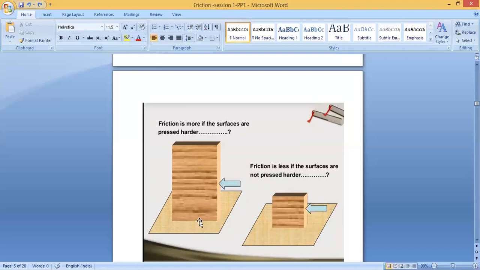It presses very hard with the surface of the floor. Here also it's pressing, but compared to this one, it is a little less. So that is the reason when you push this it will not move because of more friction. When you push this, it may move a little because friction is a little less. Clear? So friction is more if the surfaces are pressed harder. Friction is less if the surfaces are not pressed harder.